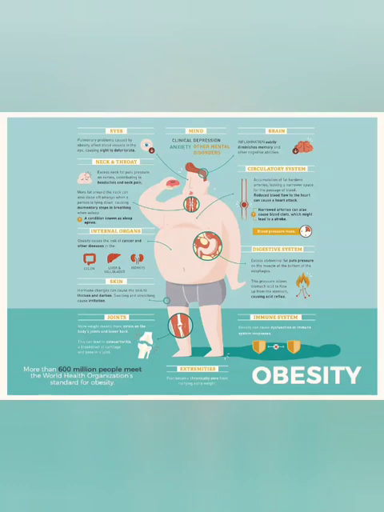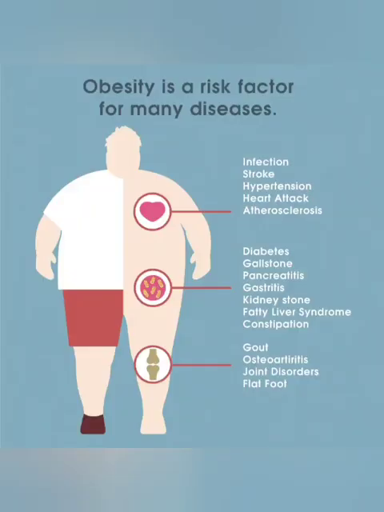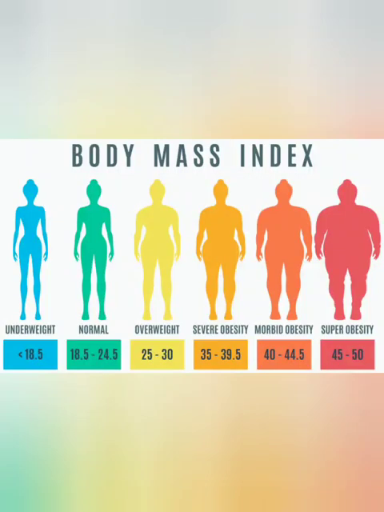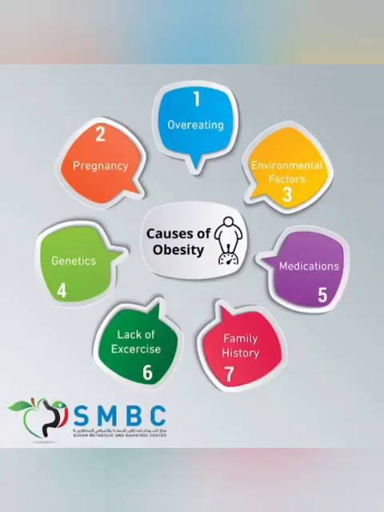1. Genetic factors. If both parents are of normal weight, the probability of their children becoming obese is only 8% to 10%. If one parent is obese, the probability of their children being obese is 50%, and if both parents are obese, the probability of their children becoming obese is as high as 80%.